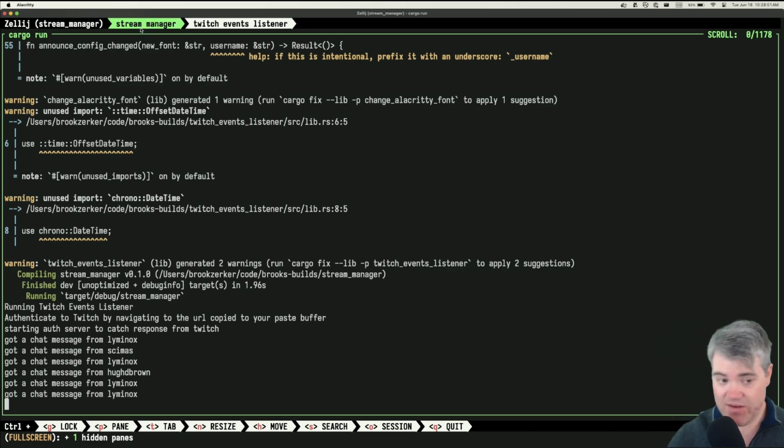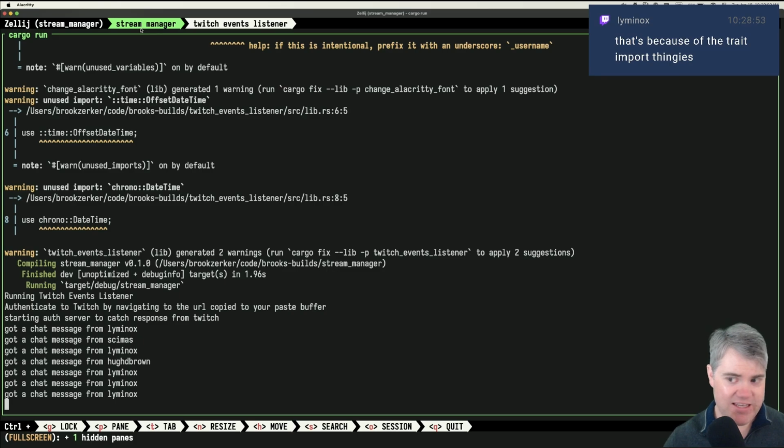But once I did that, everything was perfectly fine. I don't really understand why that is right now, but we got it working, so I'm kind of okay with it. It's probably because of trait import thingies. But I can't say 100% certain where exactly the trait import thingies were going wrong, or why this project needs that as well as this project, when this project is the one dealing with all the trait thingies.